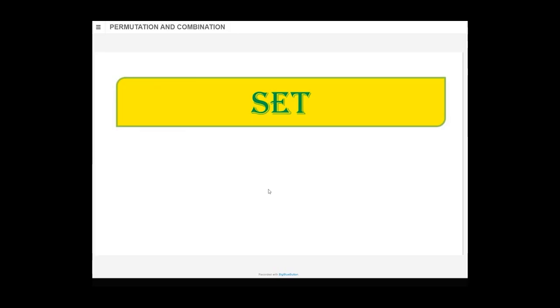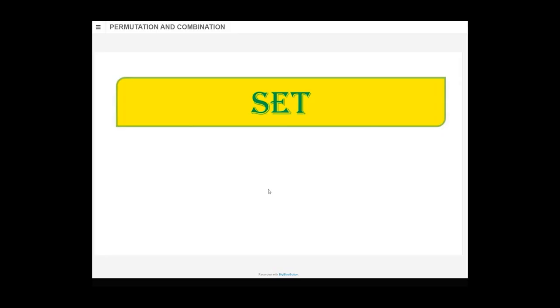Okay. So let's start. Set. A chapter that way easy, that way difficult. Okay, let's start. Set. In day-to-day life, we use this word set very often. Set of books, set of exam papers.